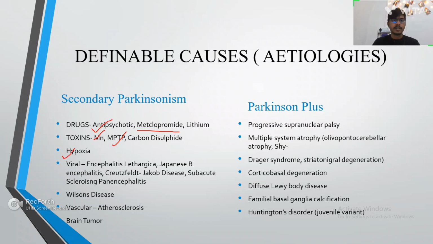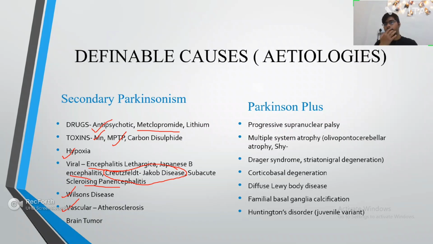In secondary Parkinsonism, a common viral disease leading to it is encephalitis: encephalitis lethargica, Japanese B encephalitis, or subacute sclerosing panencephalitis. So a post-encephalitic patient may have secondary Parkinsonism. Apart from that, Creutzfeldt-Jakob disease is also seen; it leads to dementia and ultimately death of the patient. Metabolic disease like Wilson disease and vascular disease like atherosclerosis can also lead to secondary Parkinsonism.